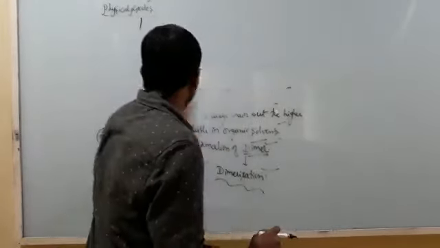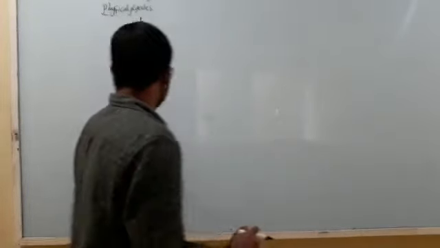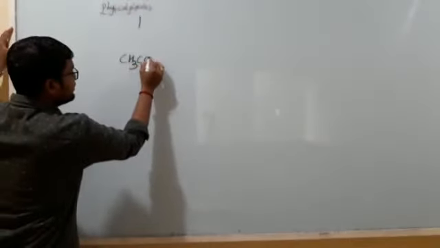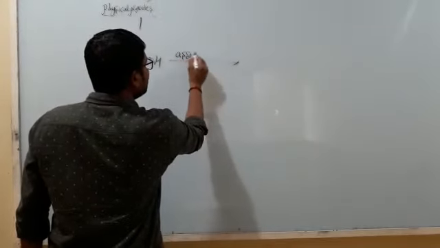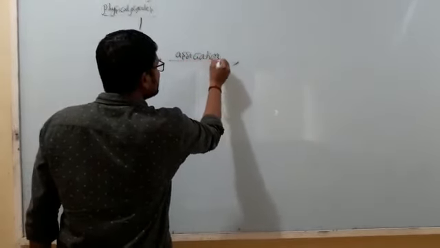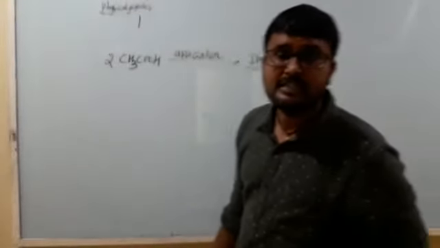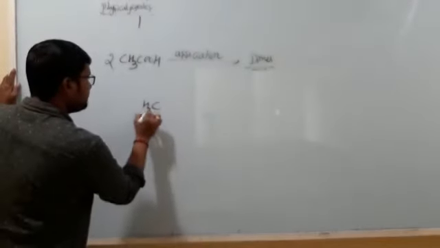For example, if I consider two similar moles of acetic acid, that is CH3COOH, 2 moles. These 2 moles of acetic acid undergo association. Association means it combines. When it undergoes association, it forms a dimer, and the formation of this dimer is known as dimerization. Now let us write the structure of the dimer.